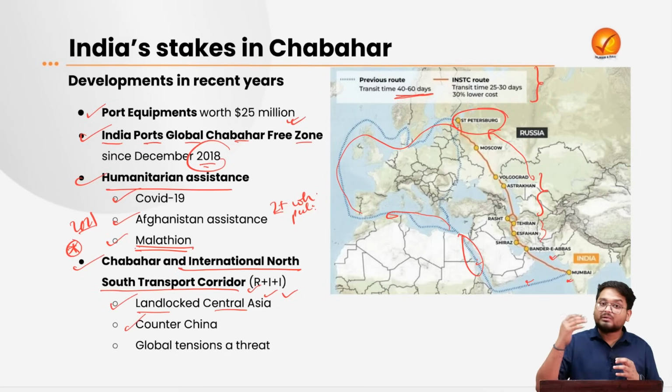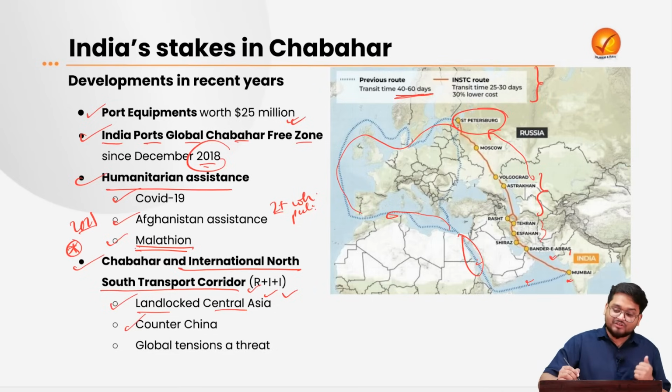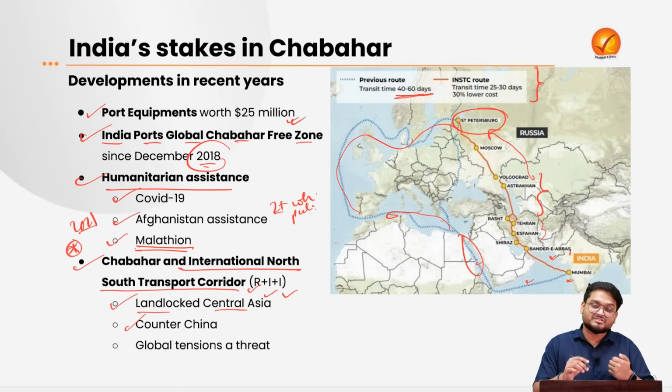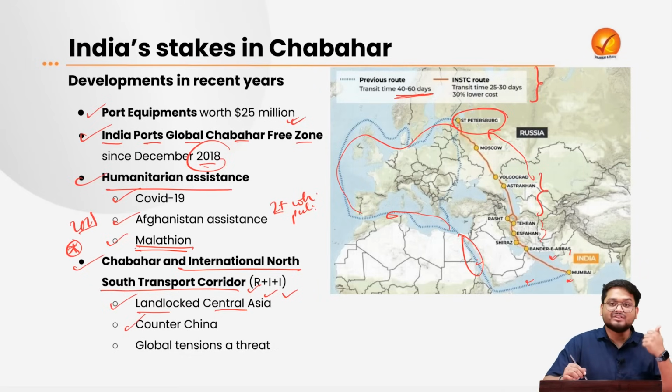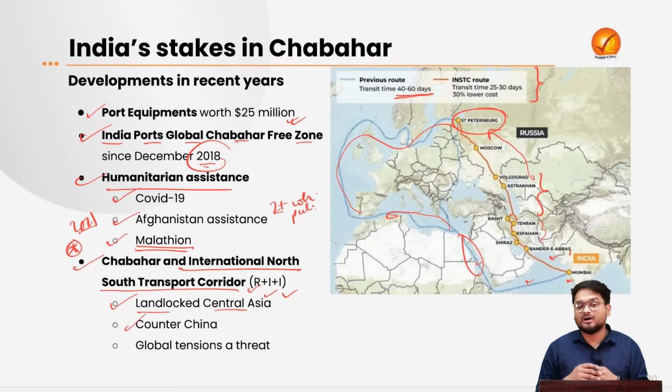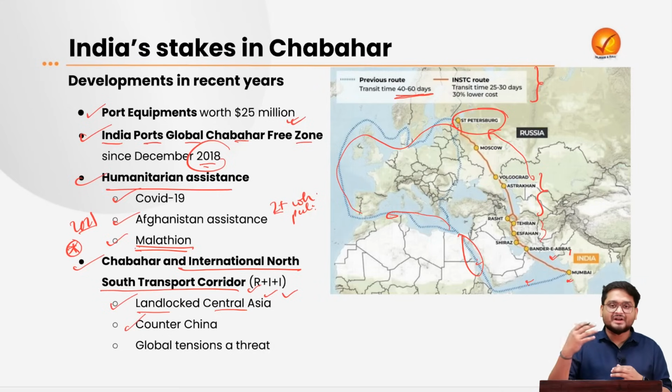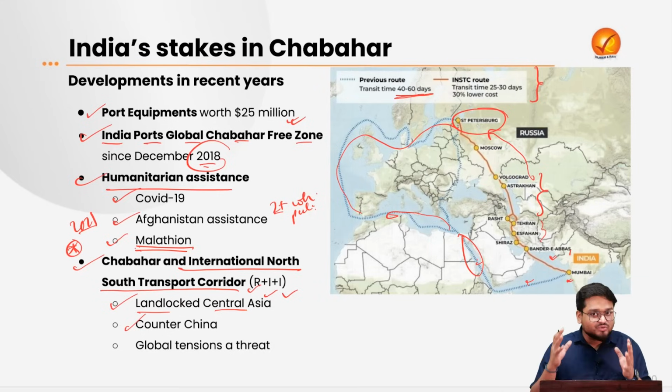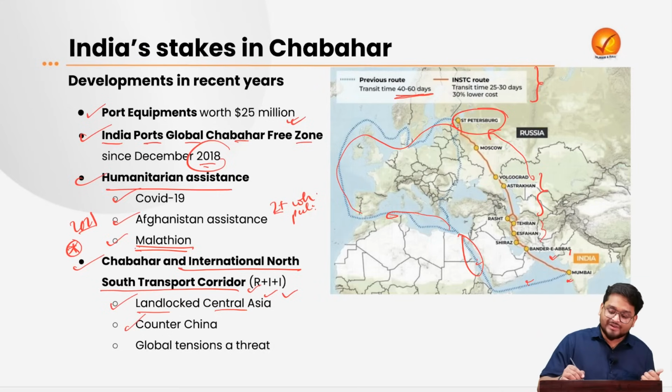So they are becoming more and more dependent on China. So India can, through this network and through the development of Chabahar port, gain access to the Central Asian countries, because through Pakistan above the Himalayas we cannot do so. We have to do so by going through the Chabahar port using this particular network.